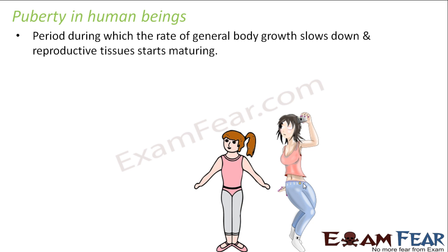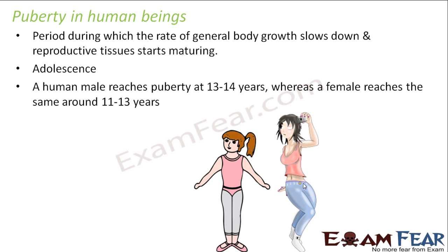So you would have seen the difference for yourself between the appearance of a small girl child and the appearance of a teenage girl. Don't you see any difference in their body structure? There is enlargement of breasts. The body structure also becomes a little different. So these are the changes which happen at a certain age, right? So when all these changes happen, we see that the reproductive tissues have started maturing. And this age is known as adolescence. That is, the person is going to become an adult.